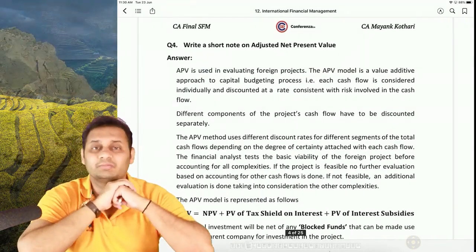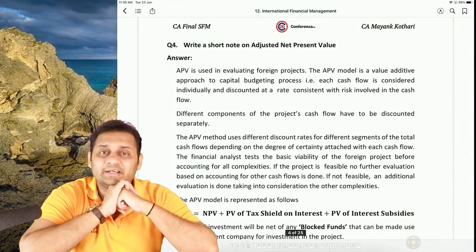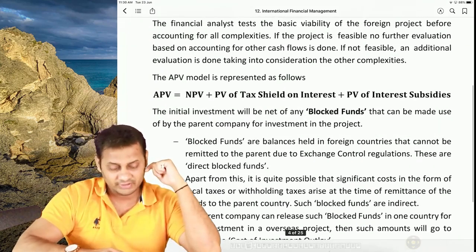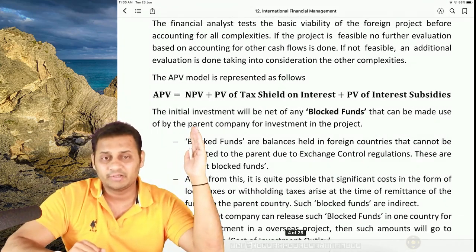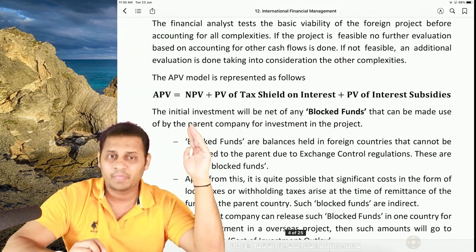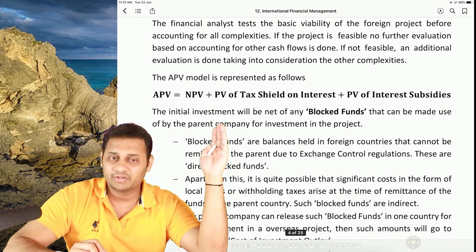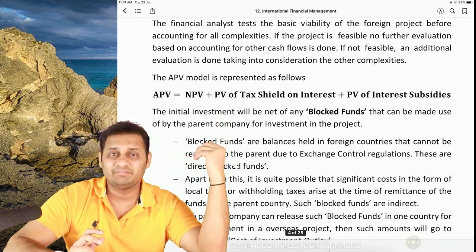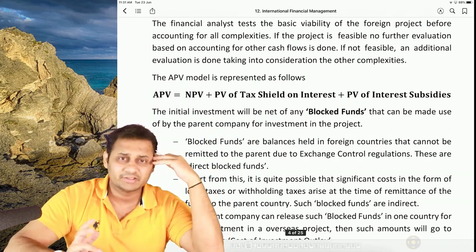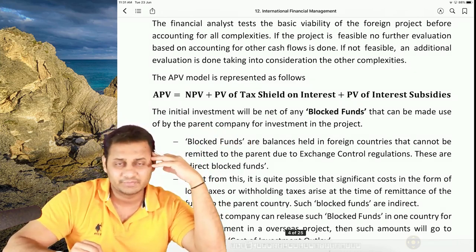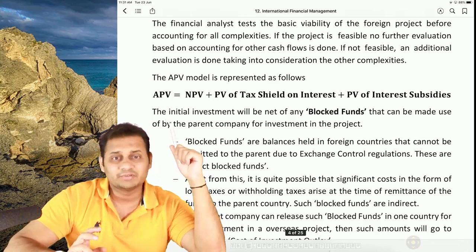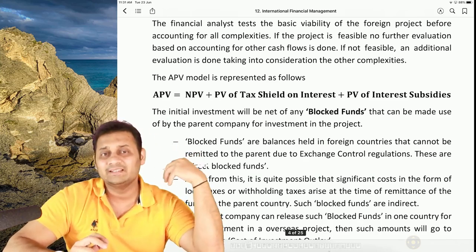Question number 4 is all about the adjusted net present value concept. First of all, let's talk about the formula. The formula says that adjusted net present value is net present value, that is called the base case NPV, plus present value of tax shield on interest, meaning whatever tax you are saving on interest, that will be taken here, plus present value of interest subsidies if you are receiving any kind of subsidies on interest. So that becomes APV.